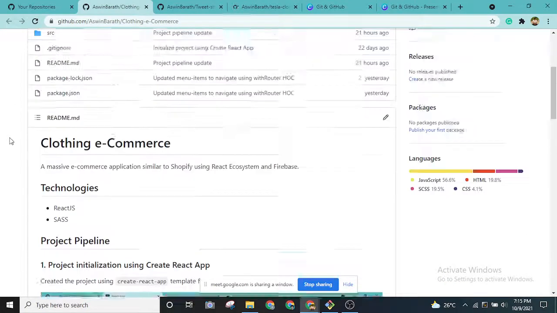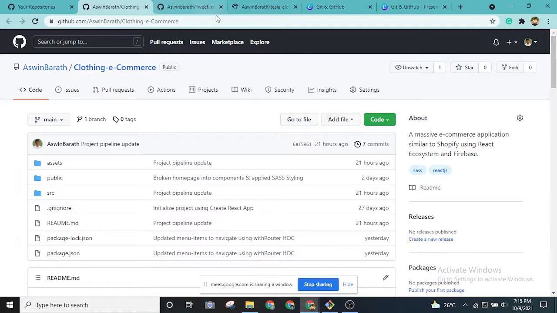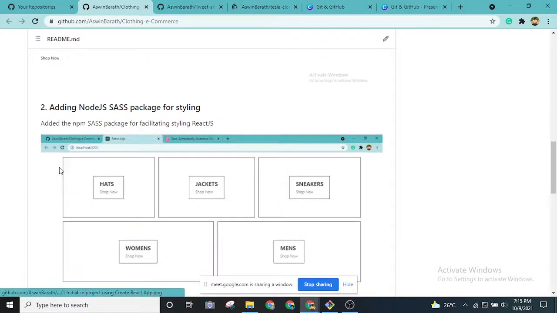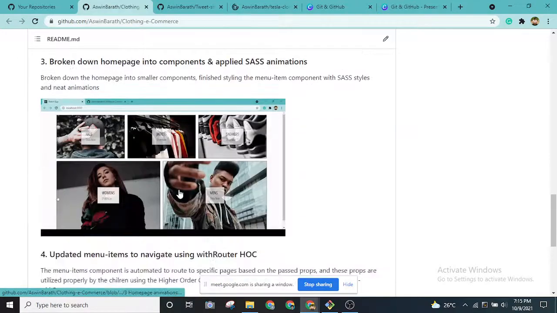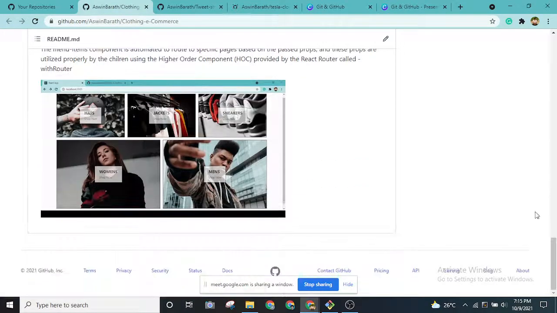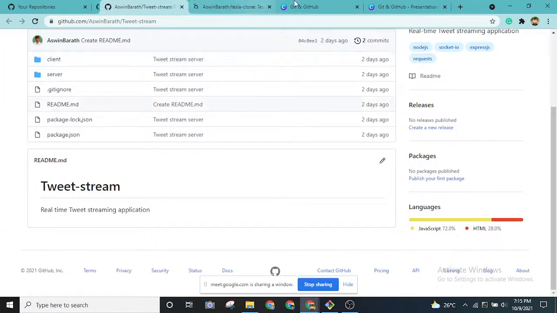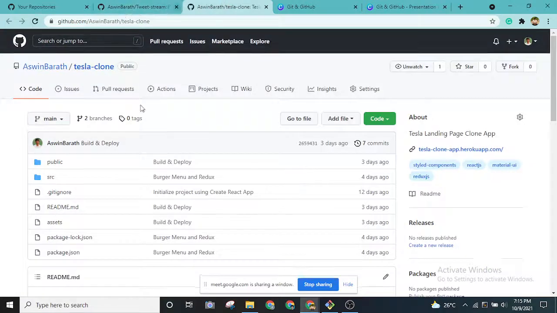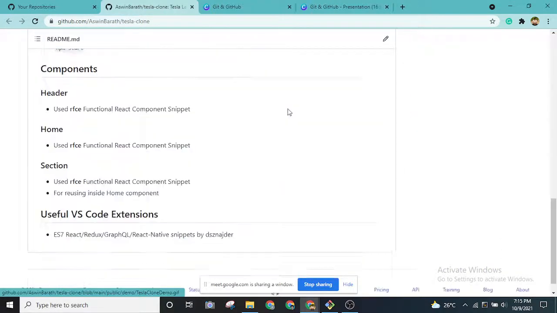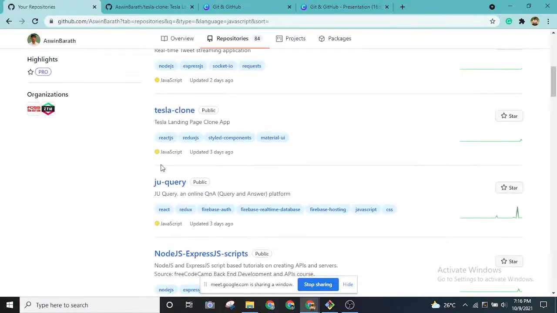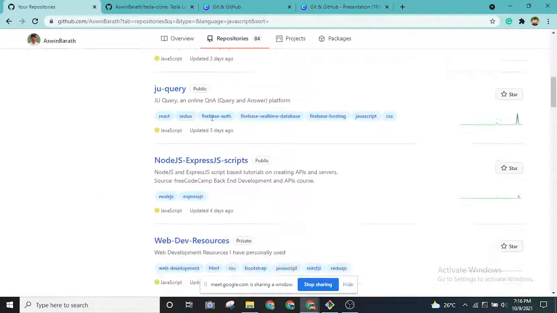Let me show these three projects and I'll come back to this question. As you can see, I created this documentation, I've added the recordings, so this gives you more clarity about the projects. This is a bonus tip you can use. I've added this documentation properly, so this is how we can improve your code accounts.